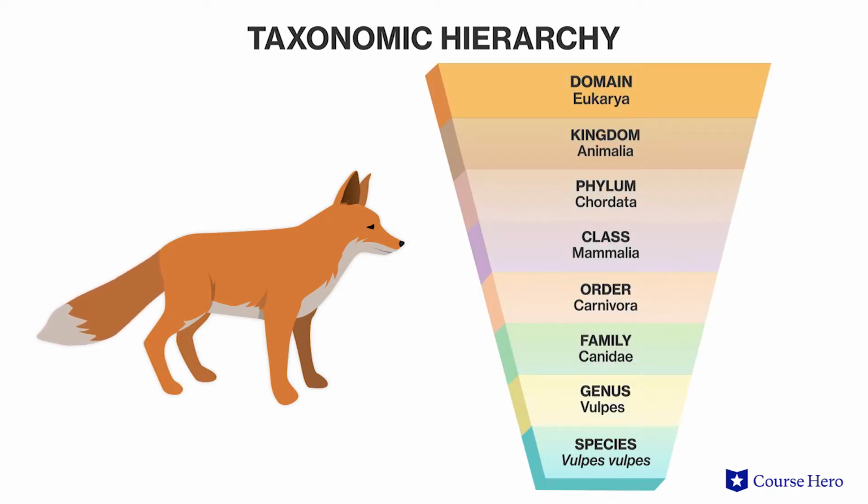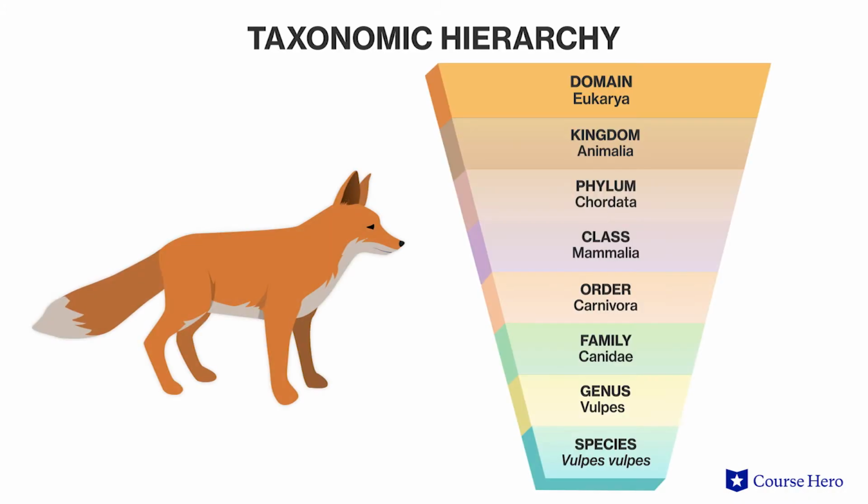There are 8 major categories in the hierarchy of life: domain, kingdom, phylum, class, order, family, genus, and species. There are also some categories that fall in between, such as subphylum. These categories are nested such that each domain includes at least one kingdom, each kingdom includes at least one phylum, and so on all the way down the list. The groups high on the list are more general than those low on the list.